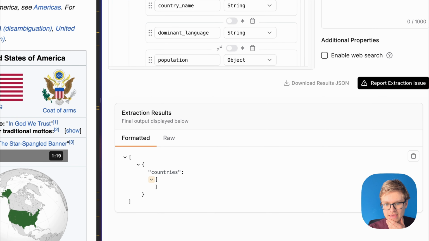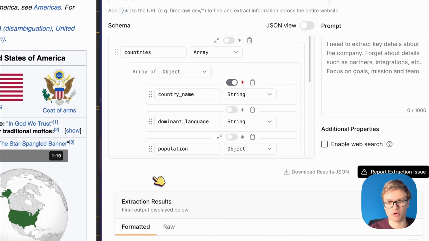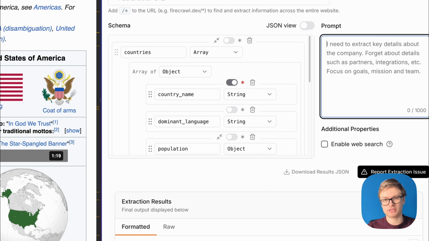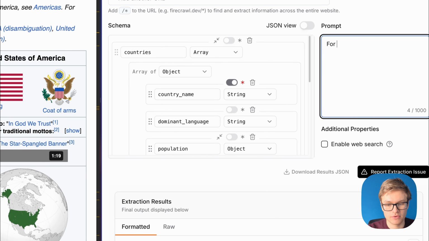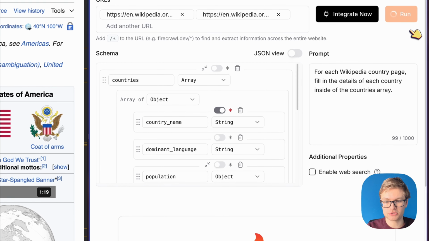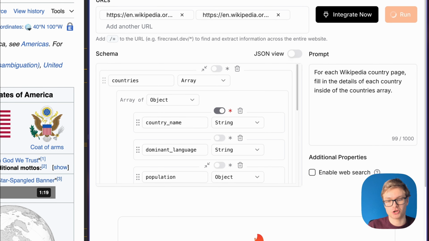So you can actually see that it didn't really extract what we wanted, but that's actually okay. As I said before, sometimes you need to use the prompt to actually specify how the schema should be filled. So let's do that. For each Wikipedia country page, fill in the details of each country inside of the countries array. Let's try that. And this will be a great example to show how that prompt can actually help Firecrawl to properly put the data into the object.